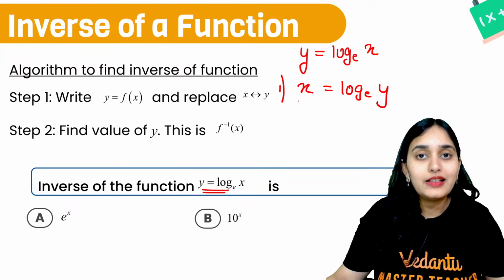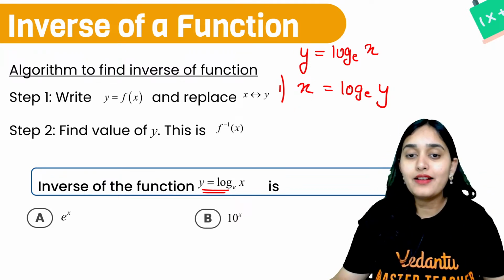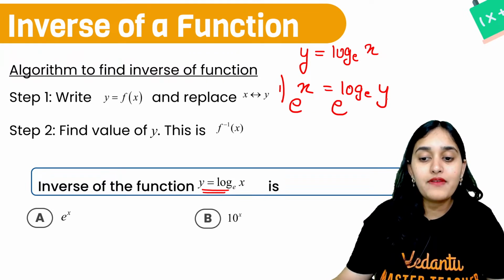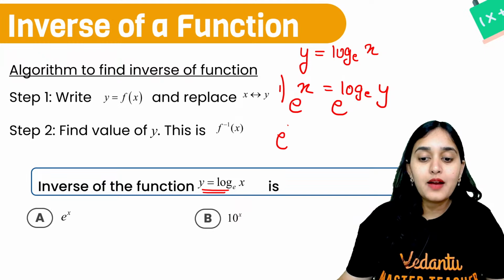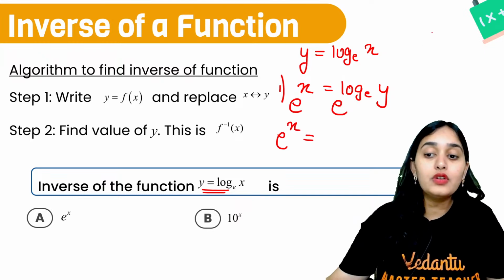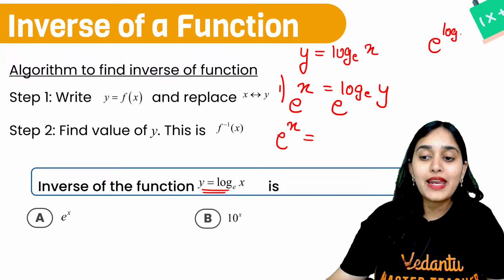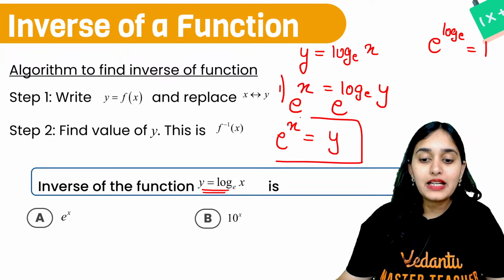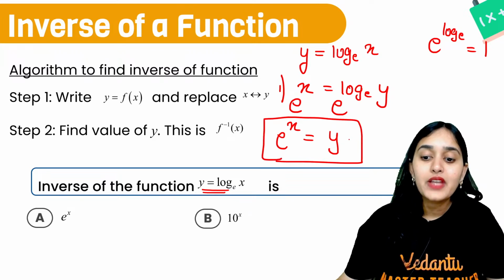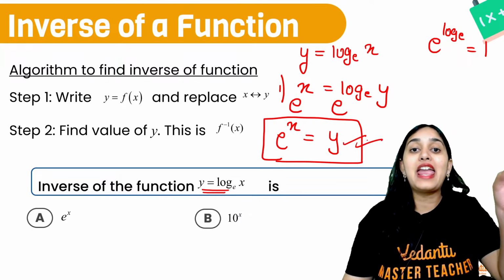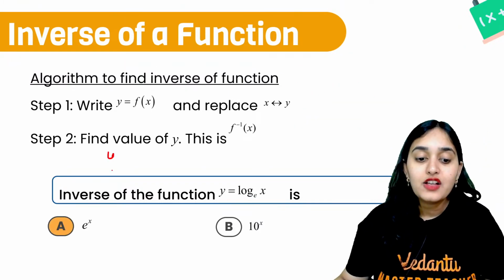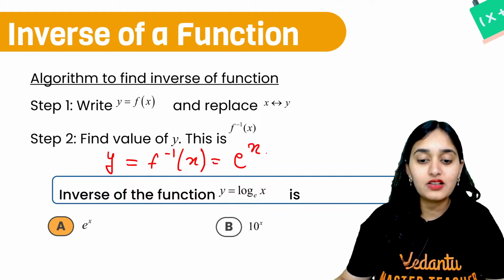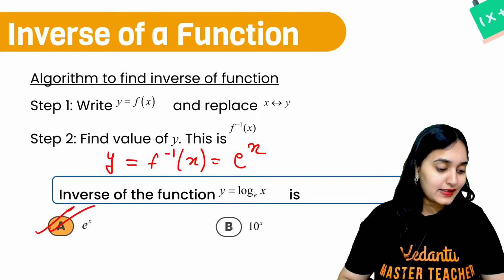Let us put both left hand side and right hand side as power of e. So make it e to the power x, e to the power log base e of y. So this becomes e to the power x is, now we know that e to the power of log base e of y is y. So I am getting e to the power x is y. Now this y is nothing but f inverse of x. So f inverse of x is nothing but e to the power x. That's how I got my answer.